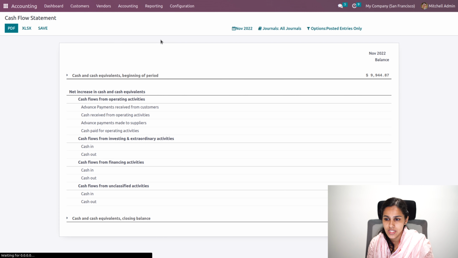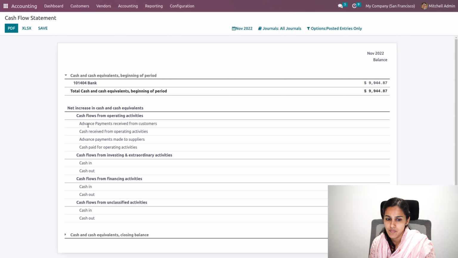That is, the cash in and out of the company can be shown over here. That is the cash equivalents. Then the advance payments received from the customer, cash received from operating activities, advance payment made to supplier, cash paid to operating activities. These things will be updated.